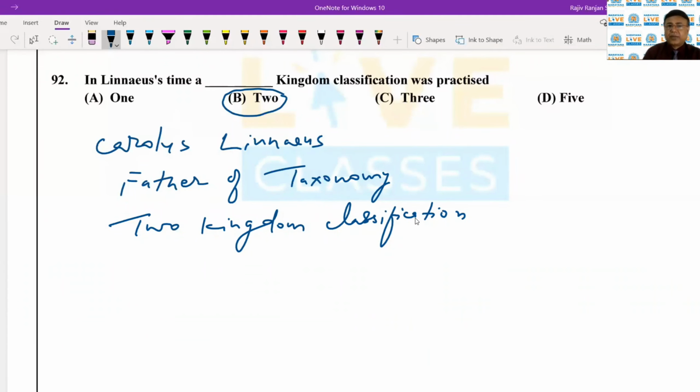The entire living beings were classified into two categories, that are the animals and plants.